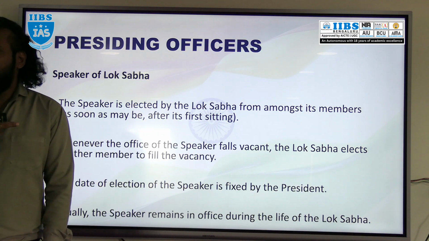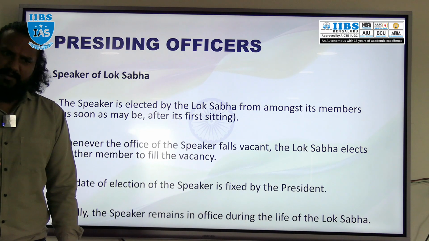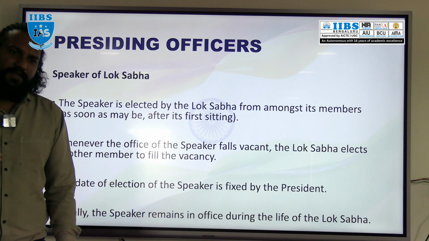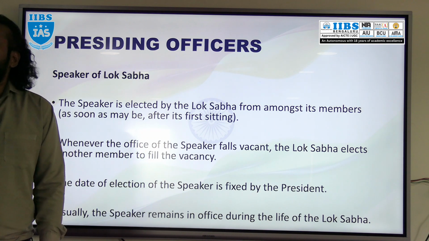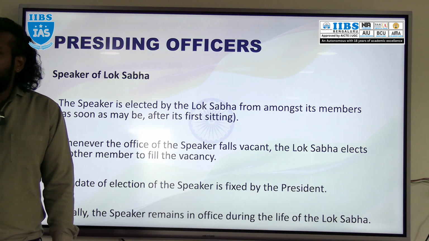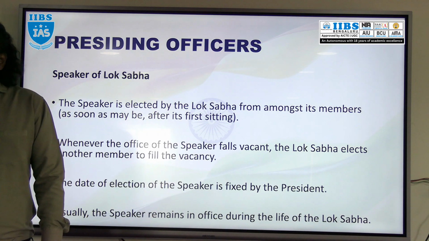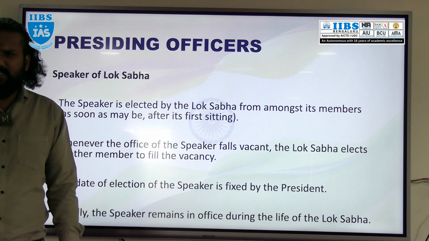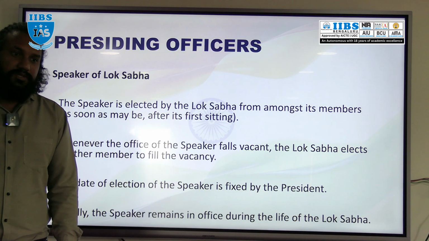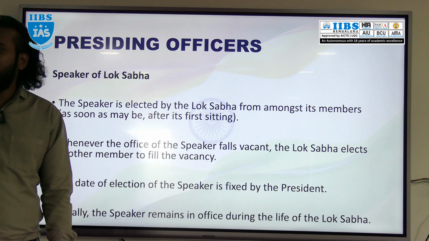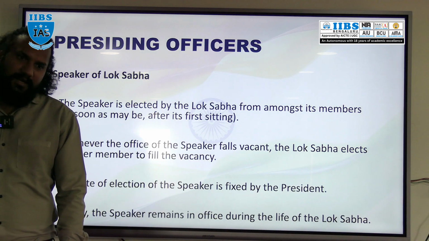The same way the speaker is there. The tenure of the speaker starts from the first session after his election until the life of the Lok Sabha. Even after the dissolution of the Lok Sabha or after the completion of 5 years, the same person who was elected as speaker can continue as speaker of Lok Sabha until a new speaker is elected.